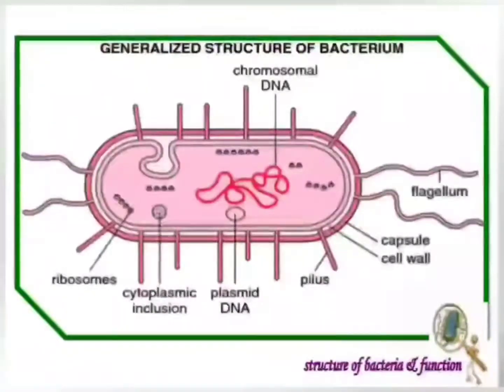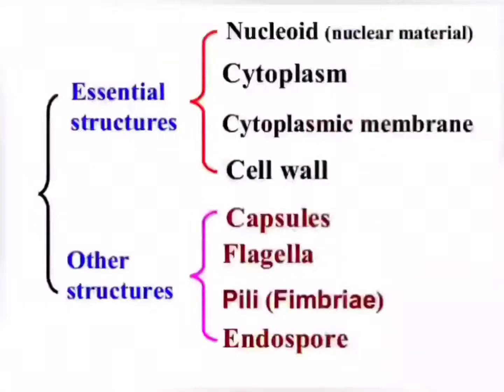Then there are foldings called mesosomes. Then it has ribosomes, cell membrane and cell wall. The whole structure of a bacterial cell can be divided into essential structures, which include nucleoid, cytoplasm, cytoplasmic membrane and cell wall, whereas other structures may be capsule, flagella, pili and endospore.